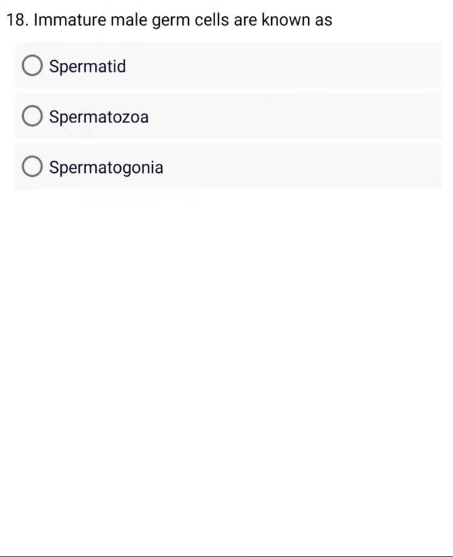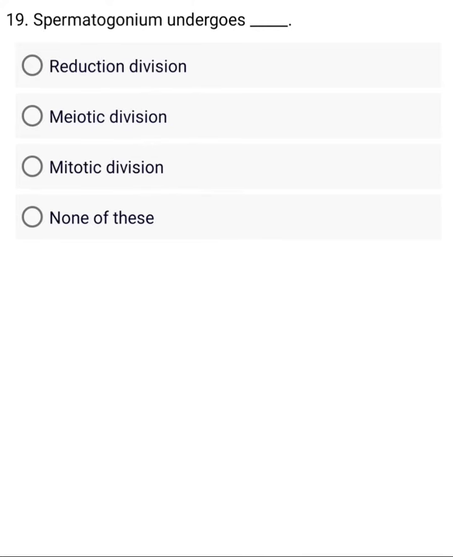Immature male germ cells are known as. A. Spermatid. B. Right. Spermatogonium undergoes. A. Reduction division. B. Meiosis. Right.